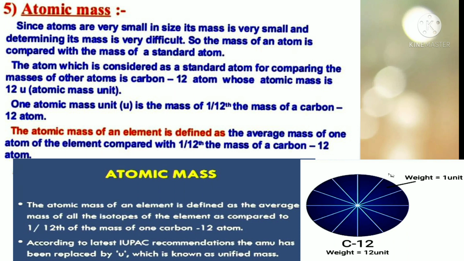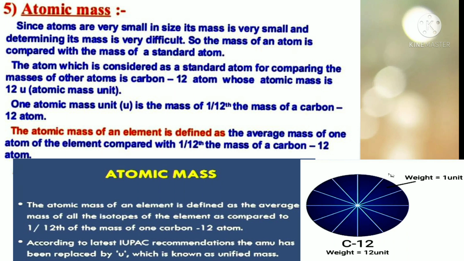So the atomic mass of an element is defined as the average mass of all the isotopes of the element as compared to 1/12 of the mass of one carbon 12 atom.